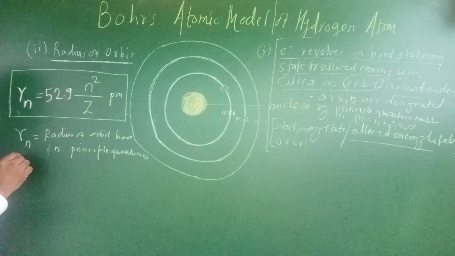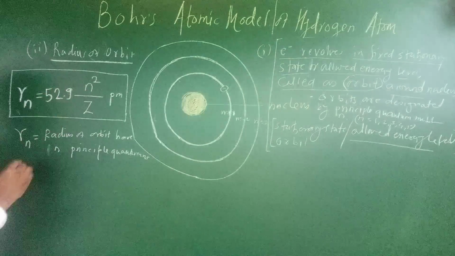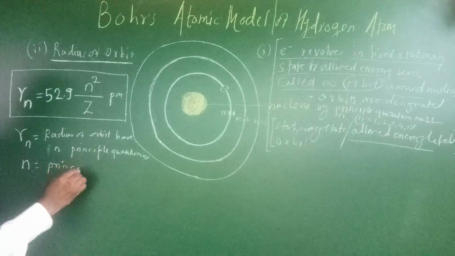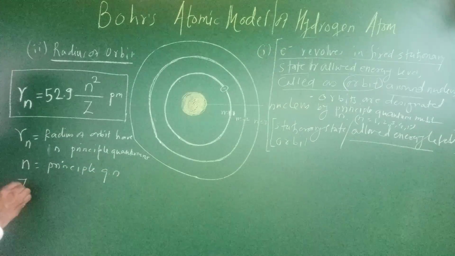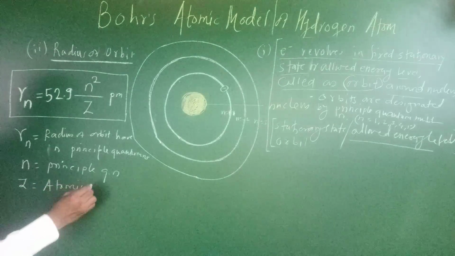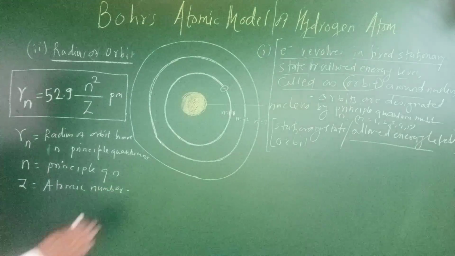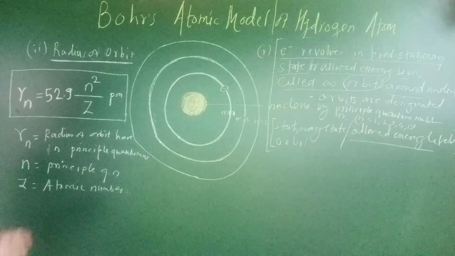Here 52.9 is the constant, n is the principal quantum number, and Z is the atomic number of the given atom or ion.